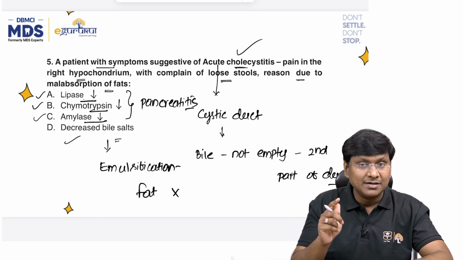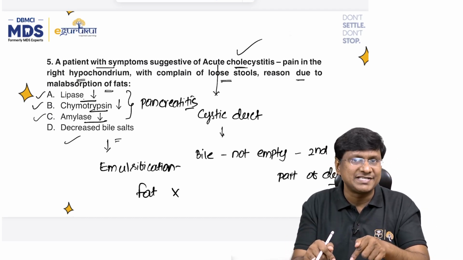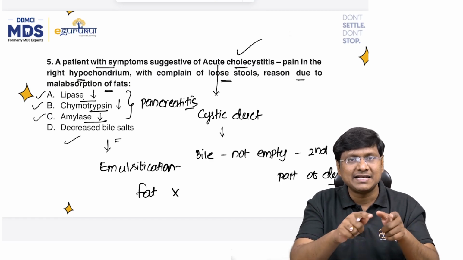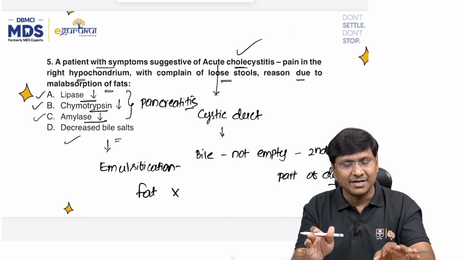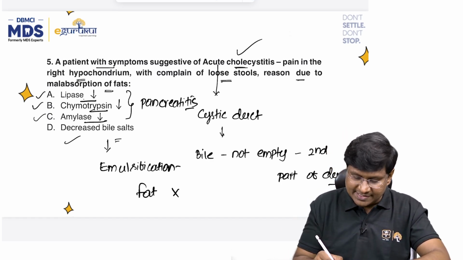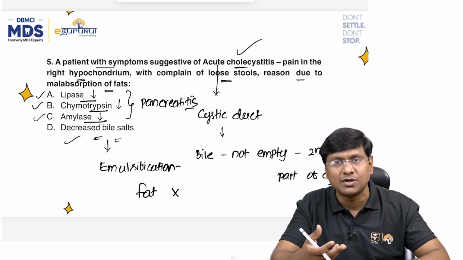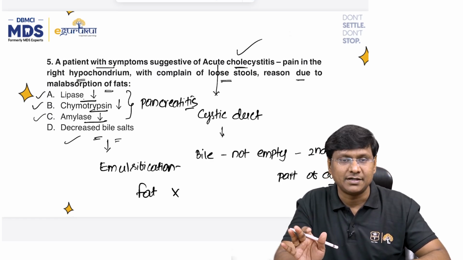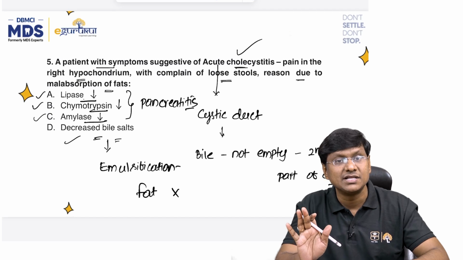But please remember, because of acute cholecystitis, amylase, lipase, chymotrypsin deficiency will not be there. So because of this acute cholecystitis, there can be a decrease in the bile salts, and that will cause the malabsorption of the fat. So the answer here is D, that is the fourth option.